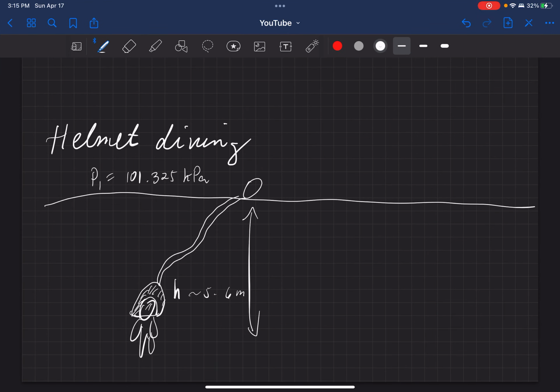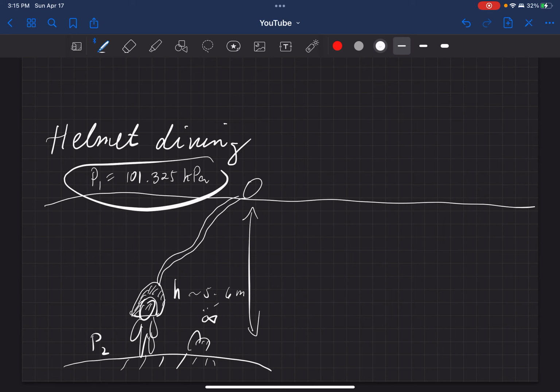Okay, so below the sea level. So this is the sea level. There are fishes here swimming and you're feeding them. Okay, so here our P2 is at the lower portion, or at the depth, the deeper part. And then P1 is the atmospheric pressure, which is 101.325 kilopascal, or 101,325 pascal.